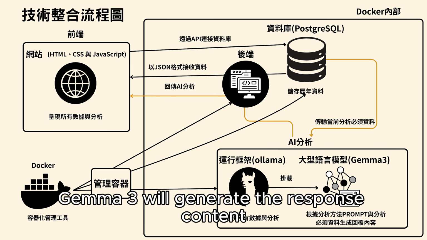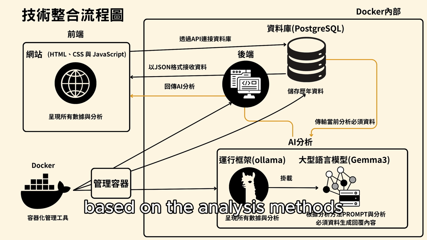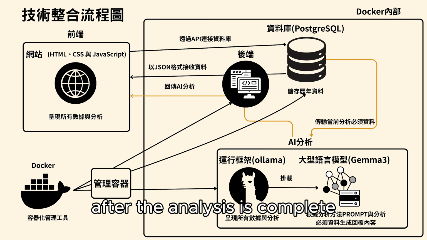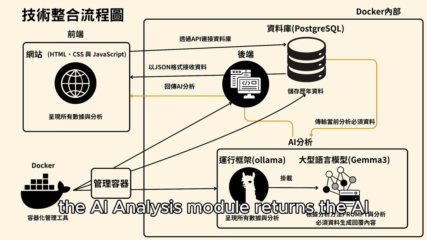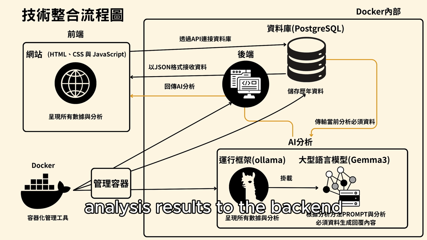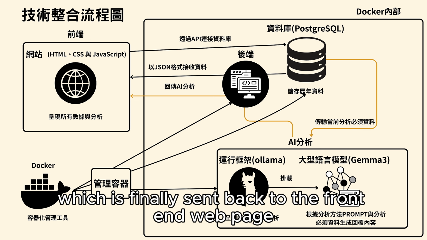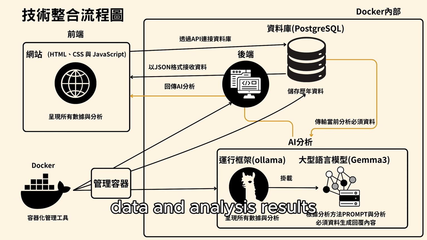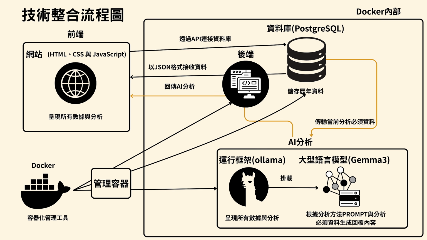Gemma 3 will generate the response content based on the analysis methods, necessary prompts, and required analysis data. After the analysis is complete, the AI analysis module returns the AI analysis results to the backend, which is finally sent back to the front-end web page, allowing the user to see the presentation of all data and analysis results.